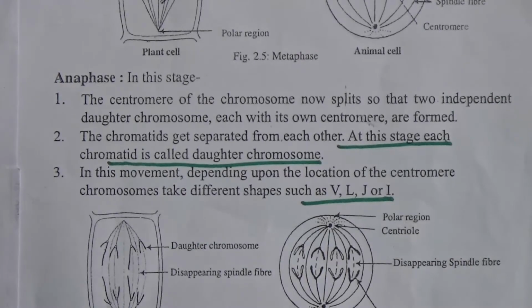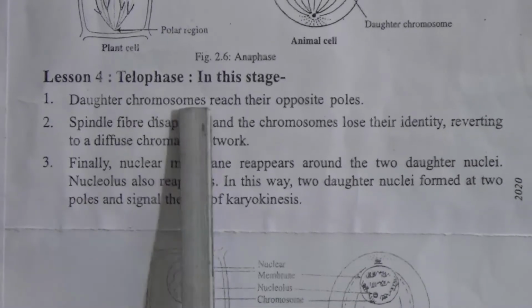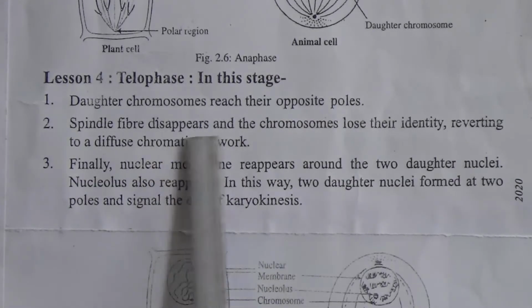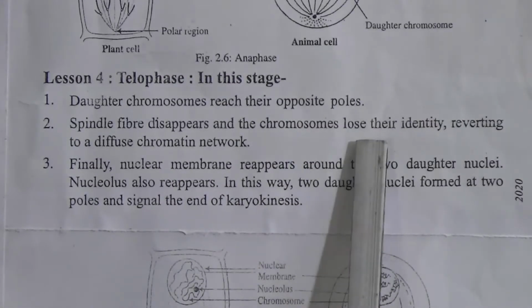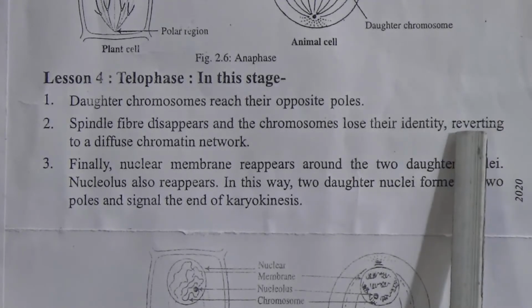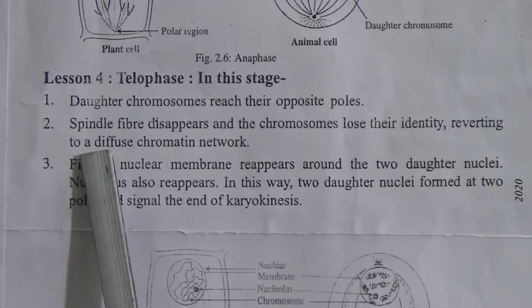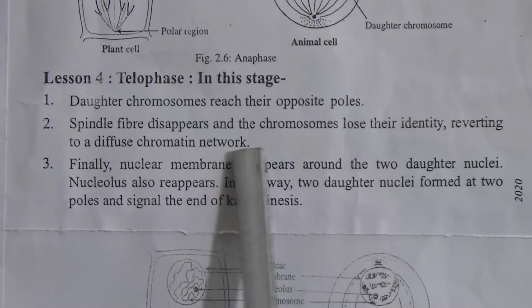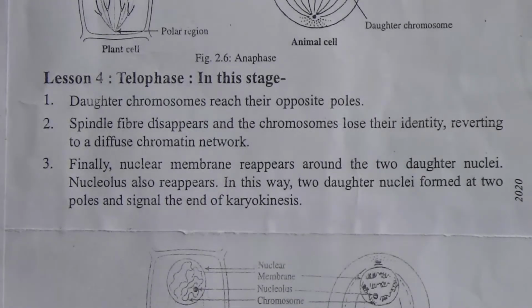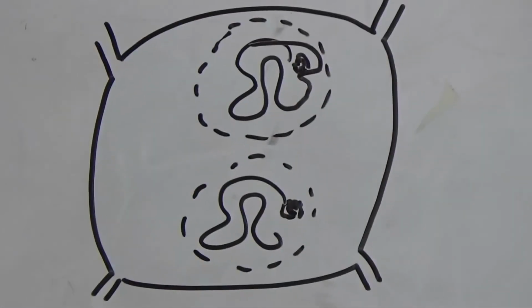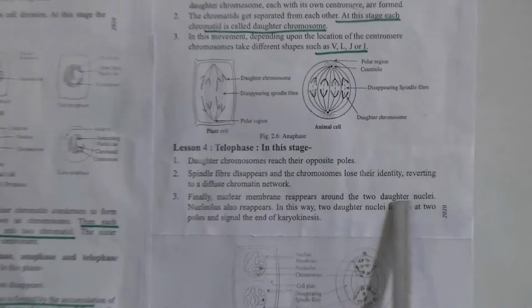Now come to telophase, that is this phase. Daughter chromosomes reach their opposite poles, spindle fiber disappears and the chromosomes lose their identity, reverting to a diffuse chromatin network like that. That means they again lost their structure because hydration occurs here and they turn to chromatin again. Finally, the nuclear membrane reappears around the two daughter nuclei.